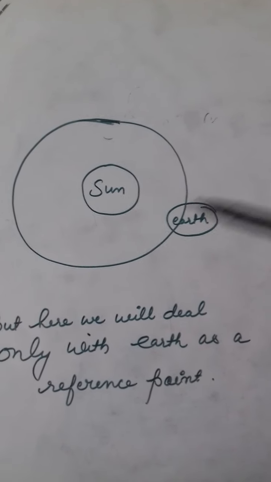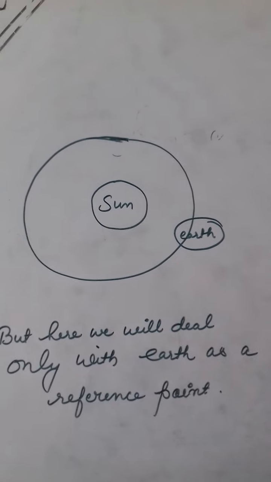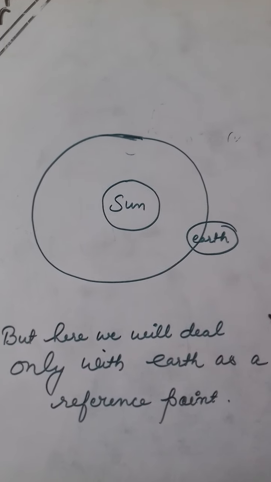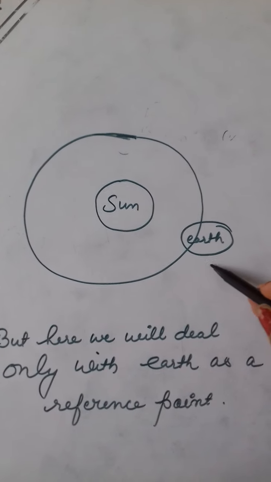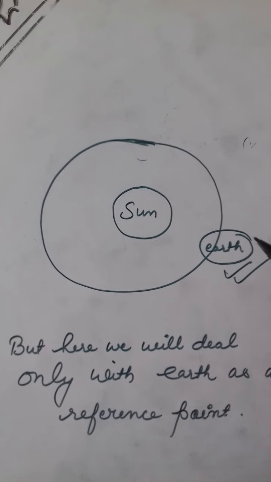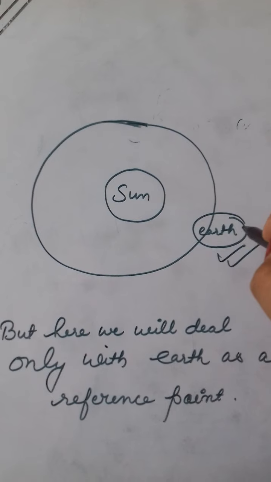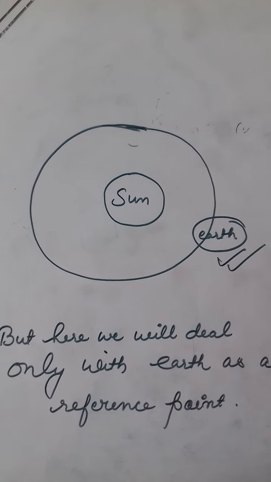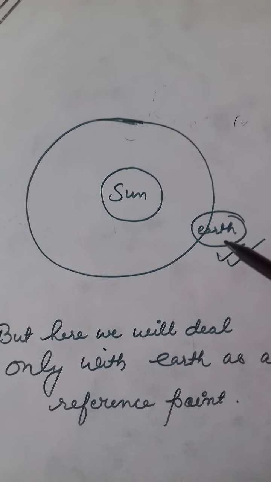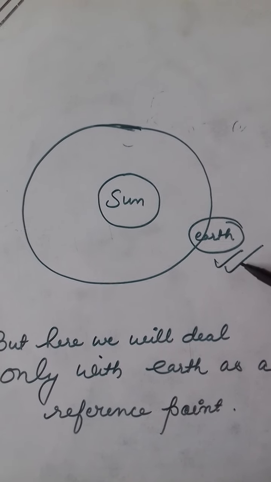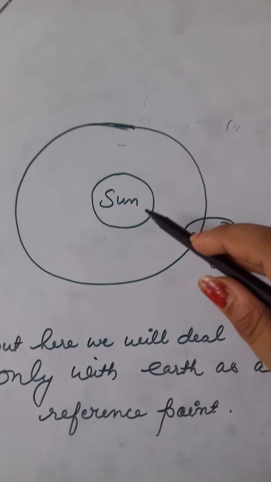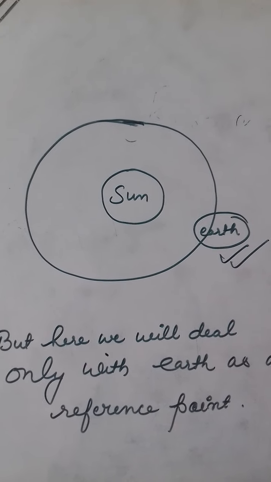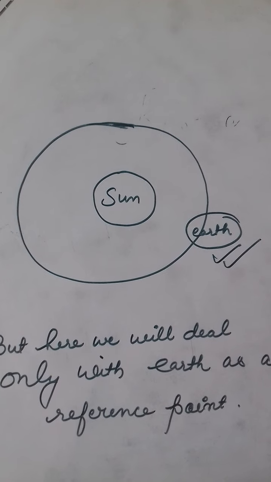Now let us take the example of the universe. We have the sun as the center of the solar system, and all the planets are revolving around the sun, and among the planets, earth is one. So if we consider earth, earth is also revolving around the sun. Here earth is moving and the sun is at a stationary position. So if we compare sun and earth, earth is a moving body, and sun is at rest. So a body is said to be in motion or at rest if we compare it with some reference point.